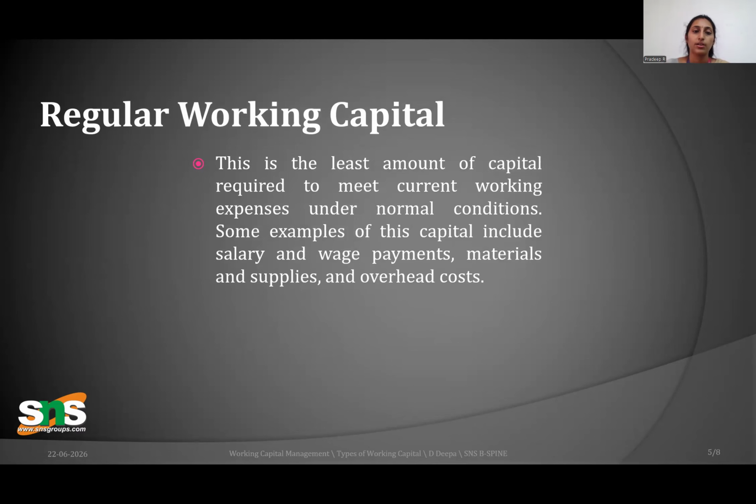Next, regular working capital. This is the least amount of capital required to meet current working expenses. You need not have a high amount, even lakhs; somehow in thousands is more than enough for this regular working capital. That is why it is said to be the least amount. It includes salary and wages, supplier payments, overhead cost, and all such things come under regular working capital.